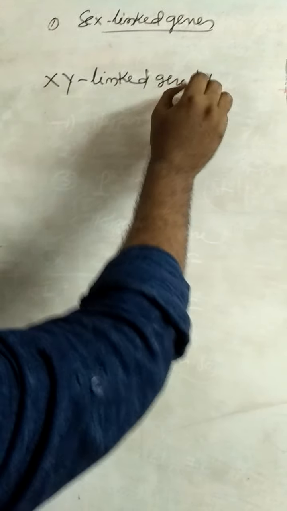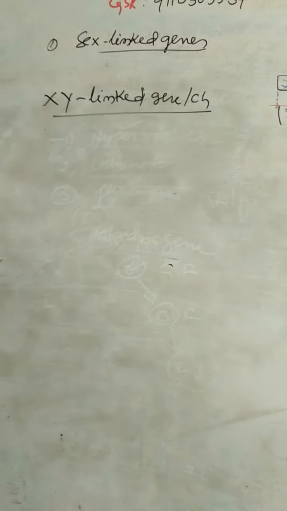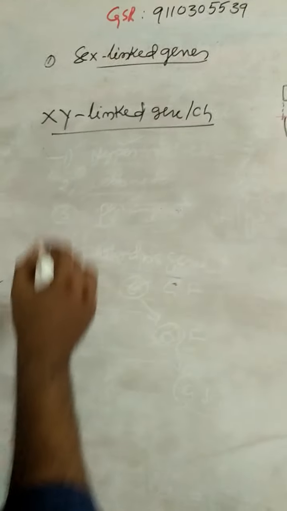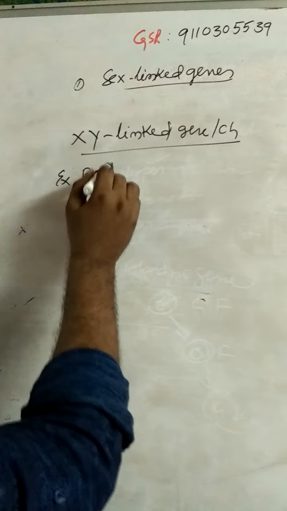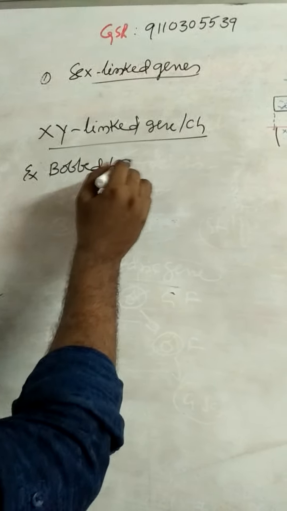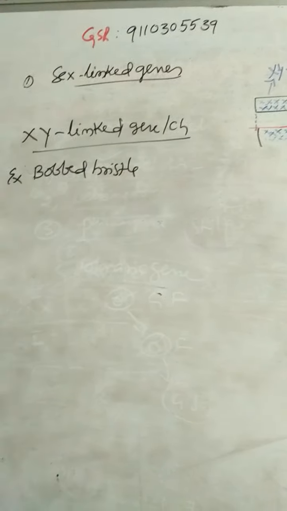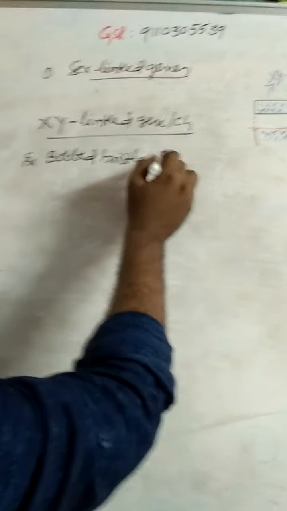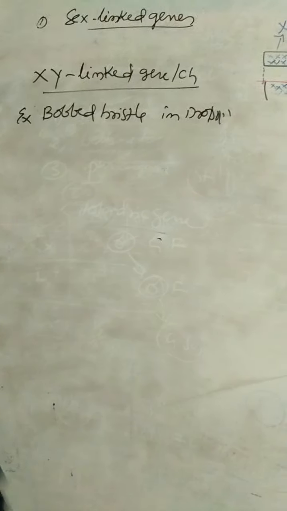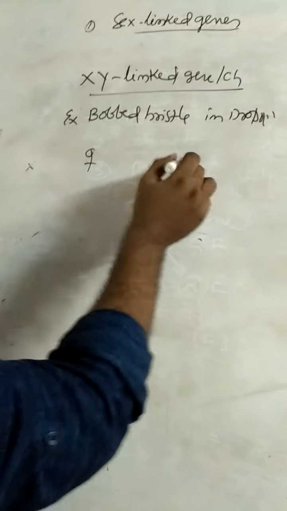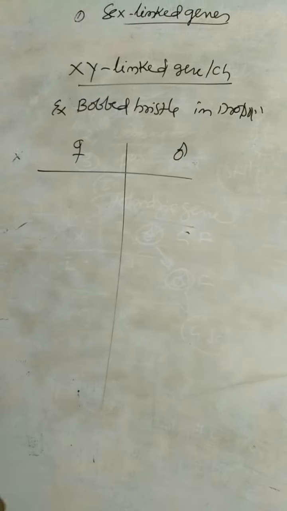These XY-linked characters are explained in Drosophila melanogaster. Example, bobbed bristles, stiff hair, bobbed bristles in Drosophila. So this is female and this one is male. Bobbed bristles are the recessive characters.